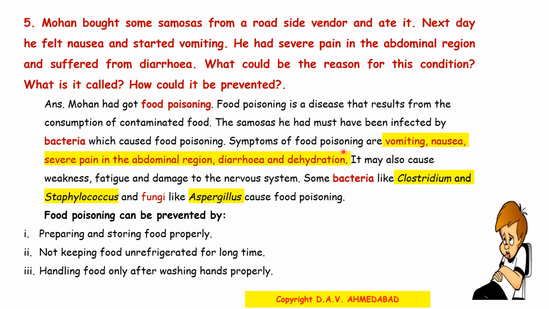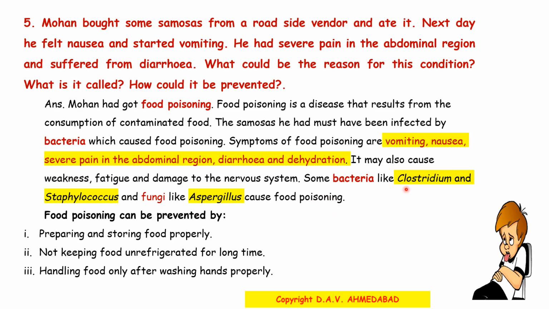Symptoms of food poisoning are vomiting, nausea, severe pain in the abdominal region, diarrhea, and dehydration. It may also cause weakness, fatigue, and damage to the nervous system. Some bacteria like Clostridium and Staphylococcus and fungi like Aspergillus cause food poisoning.